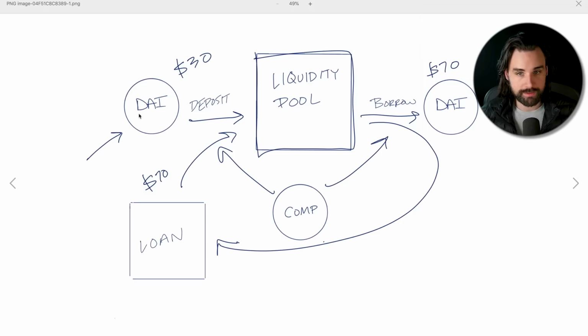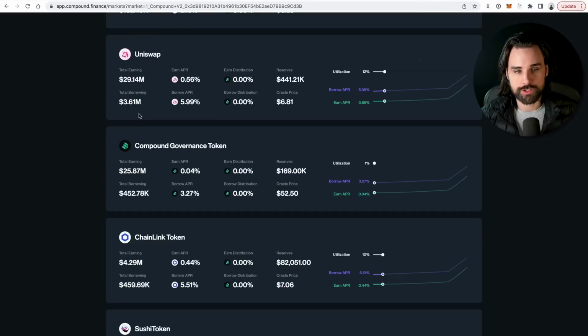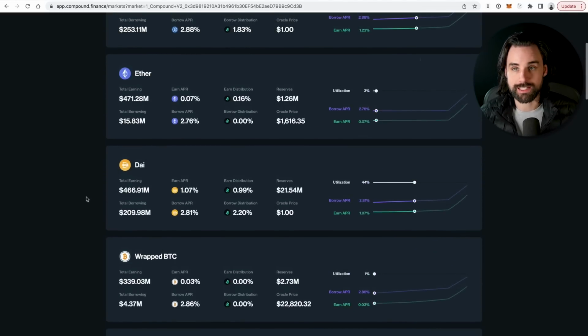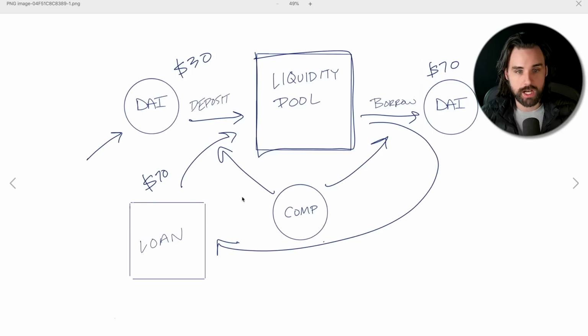So again, let's go back to the application. What you're going to do is start off with a cryptocurrency like DAI, a stablecoin, all right? And you're going to create a smart contract that plugs into the Compound Finance protocol that does the following things. I'll show you each of these step by step. The first thing it's going to do is take your DAI and deposit it into the application. So just for easy numbers, let's assume that you're doing this with $30. Just a nice, easy number. You'll see why it's like that in a second.